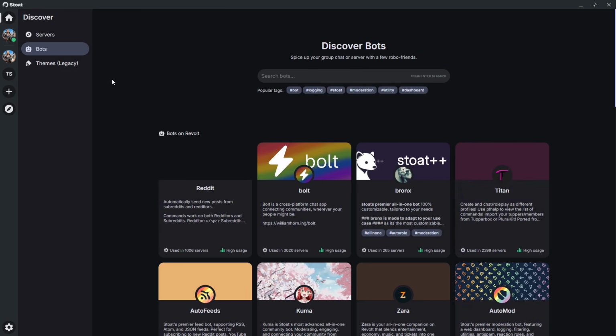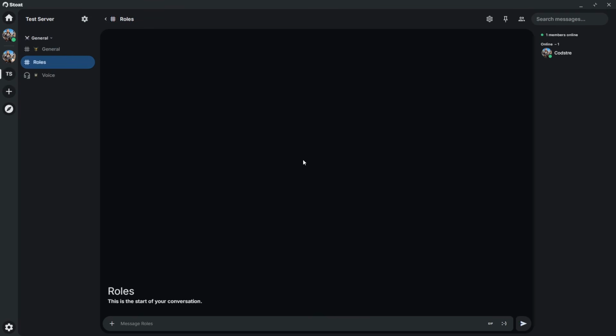I just find that roles does it a lot more effectively for me, because basically what it does is you have to do an at roles. So whenever it's in your server, it should appear on your server list on the right side here. And then you'll have to hold shift, press enter, and then there's a few sub commands that you'll need to use. Let me see if I can find mine real fast so that I can show you guys. So if I go into documents, reaction roles.